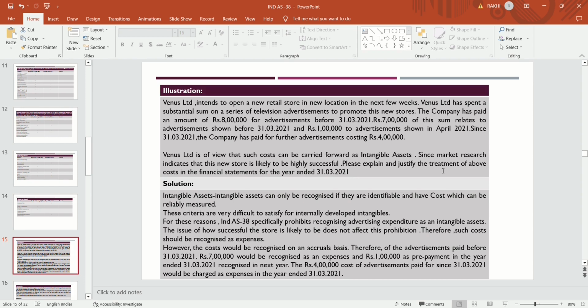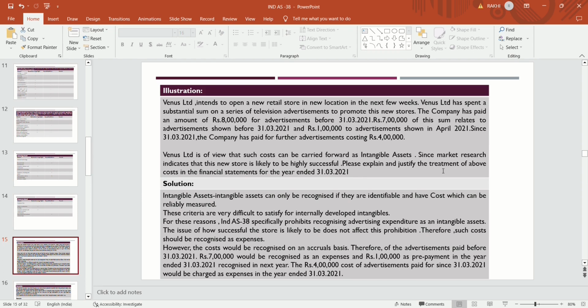So it's very difficult. Ind AS 38 specifically prohibits recognizing advertising expenditure as an intangible asset. The issue of how successful the store is likely to be does not affect this prohibition. Therefore, such cost should be recognized as an expense.